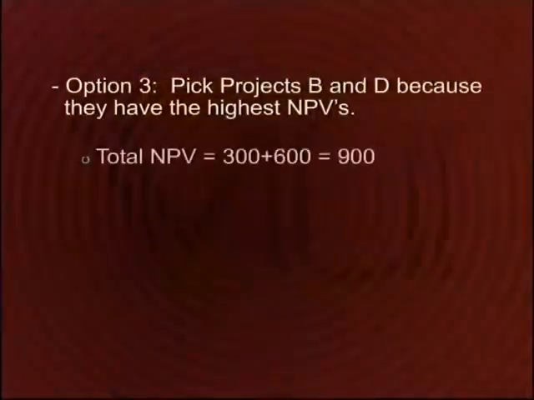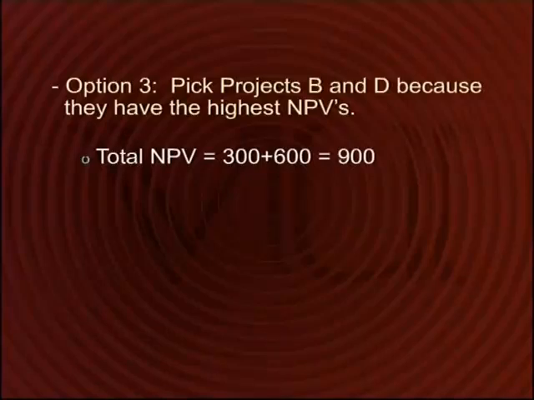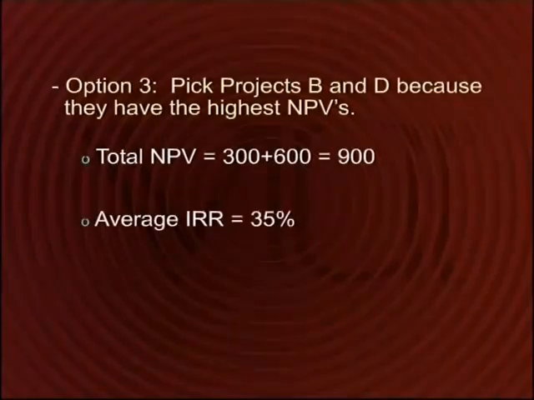The NPV for this portfolio comes to 900 rupees: 300 rupees for project B, and 900 rupees is the NPV for project D. So that adds up to 900 rupees, which is identical to option number 2 that we just spoke about. The average IRR for this portfolio is 35%. That is a simple average.